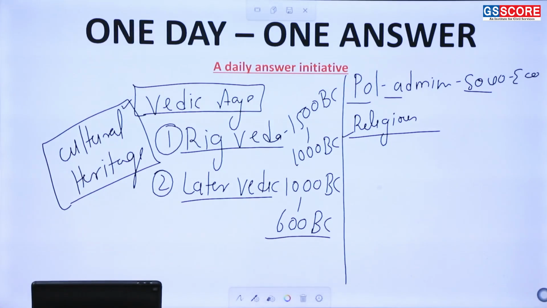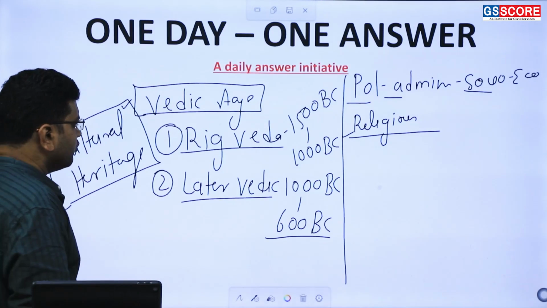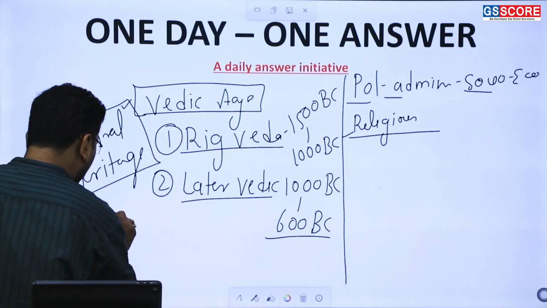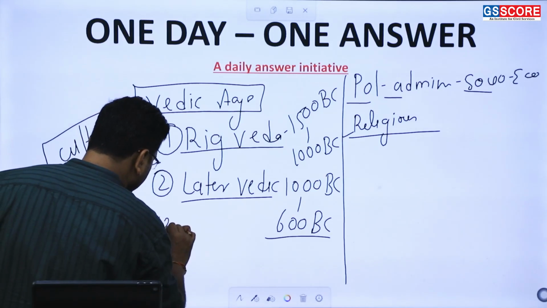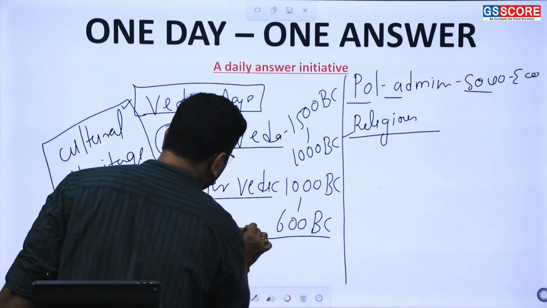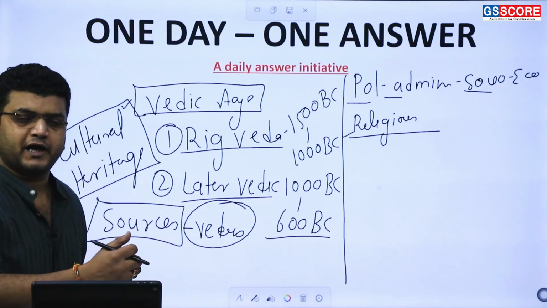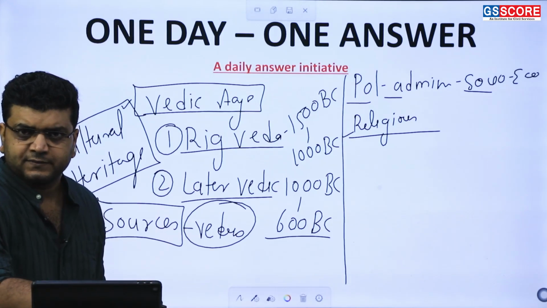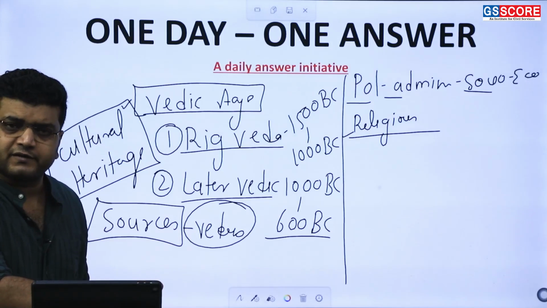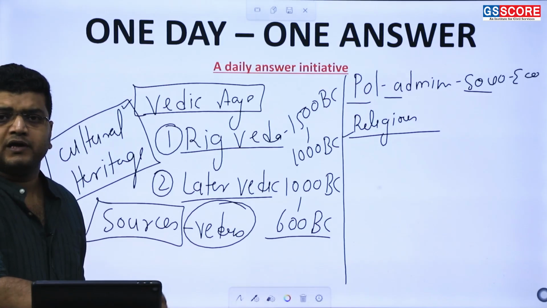Now, why are we calling it a Vedic Age? Because most of the information we are getting with regard to the Vedic Age is from a few important sources, and those sources are the Vedas. Vedas mention the lifestyle, the society, social organization, cultural affiliations, religious aspect, political organization, nature of polity, nature of administration, the nature of tribal assemblies, the life of people, economic life of people.